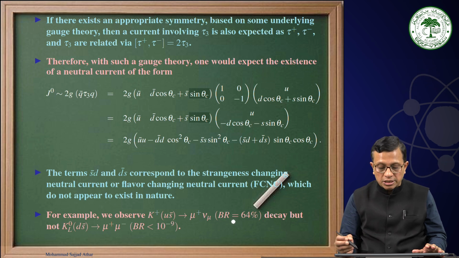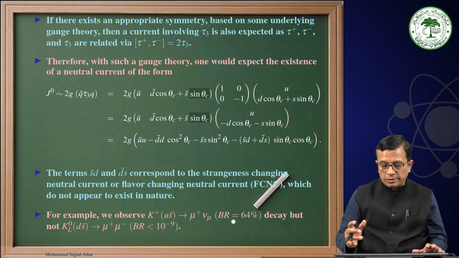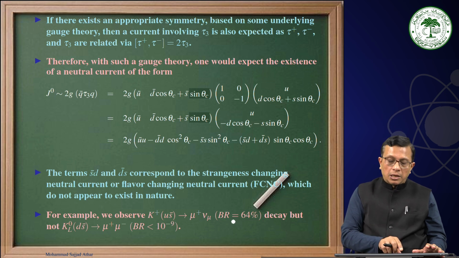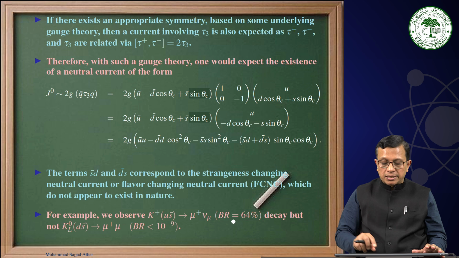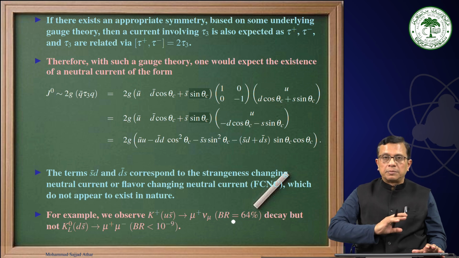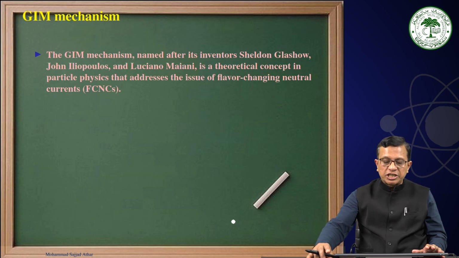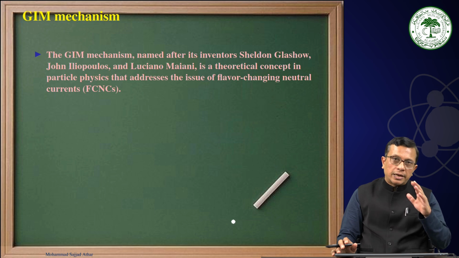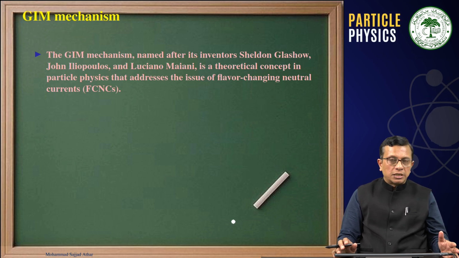This branching ratio is 64%, while similarly, if one thinks about KL0 decaying into mu plus mu minus, this is less than 10 to the power minus 9. That means it is an extremely small process. And there comes the GIM mechanism.